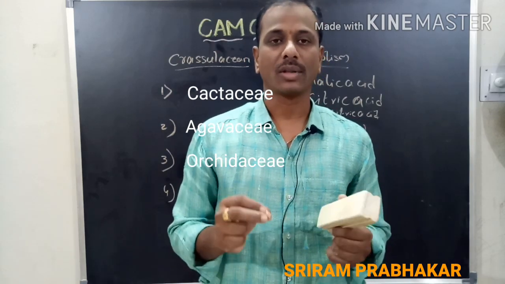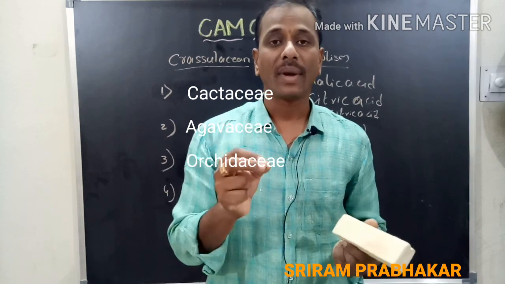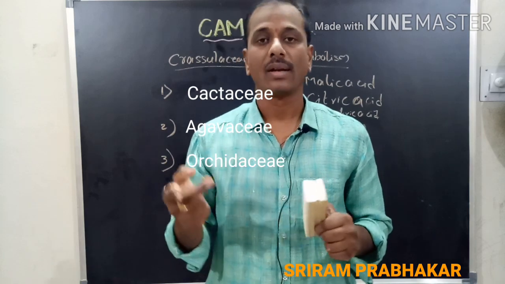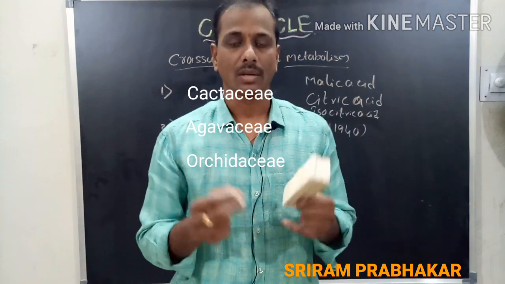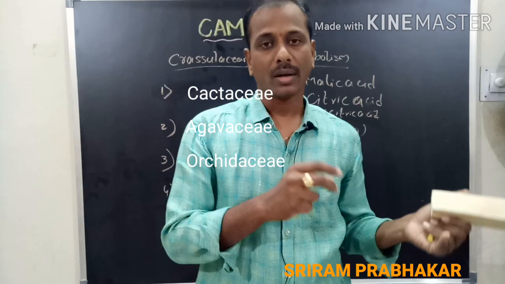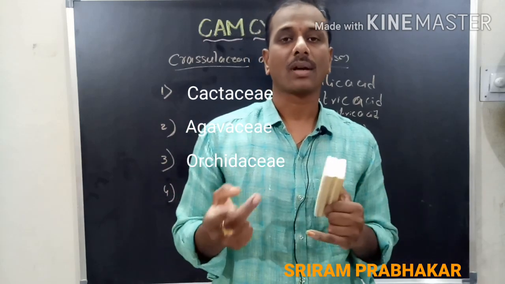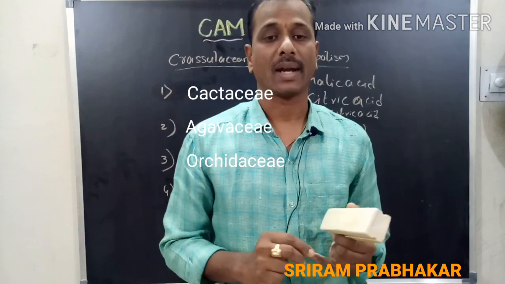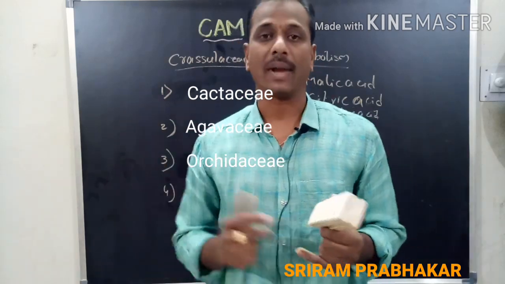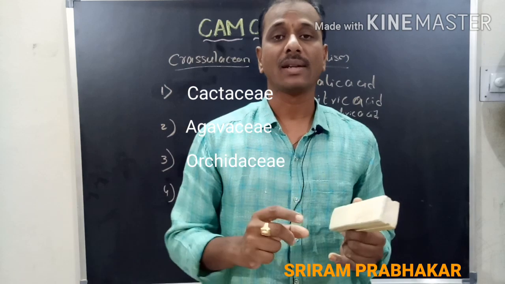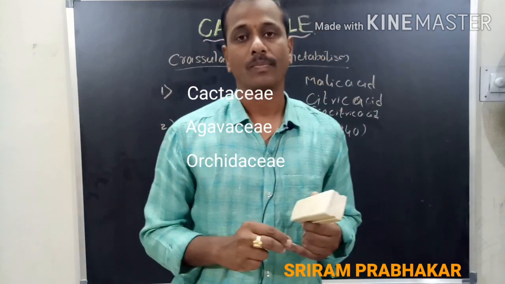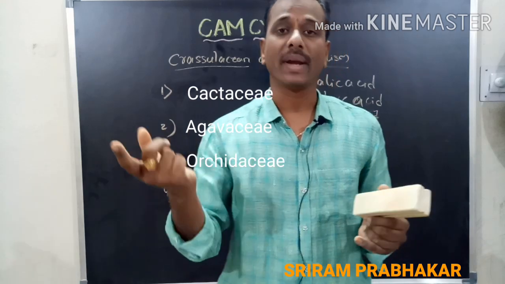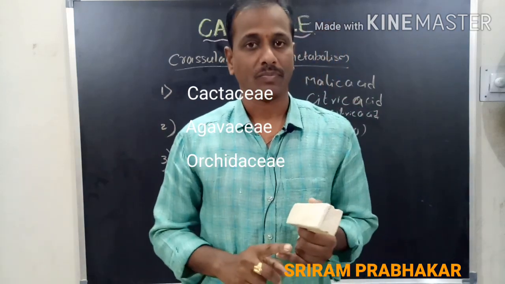Generally we observe that plants open their stomata in daytime and the stomata are closed at night time. But in xerophytic plants like these succulent plants, the stomata are closed in daytime and opened at night time.